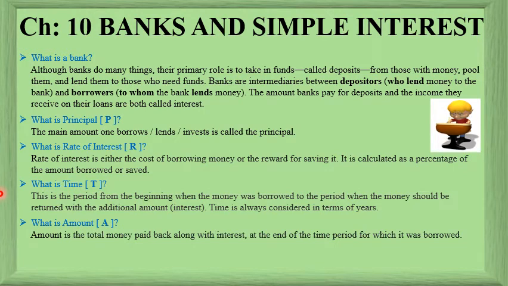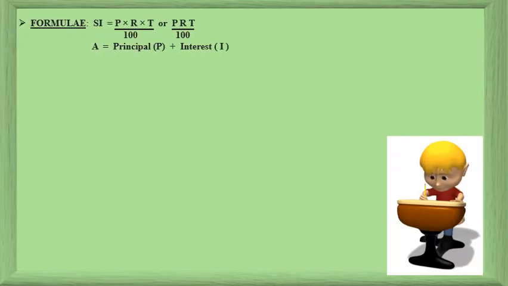And what is amount? Amount is nothing but the total money paid back along with the interest at the end of the time period for which it is borrowed. Now all these terms are abbreviated: P for principal, R for rate of interest, T for time, and A for amount. Now let's make sure that we remember these formulae very well. SI or simple interest is equal to principal into rate into time upon 100, or it can also be written as PRT upon 100, and amount is equal to principal P plus interest I.